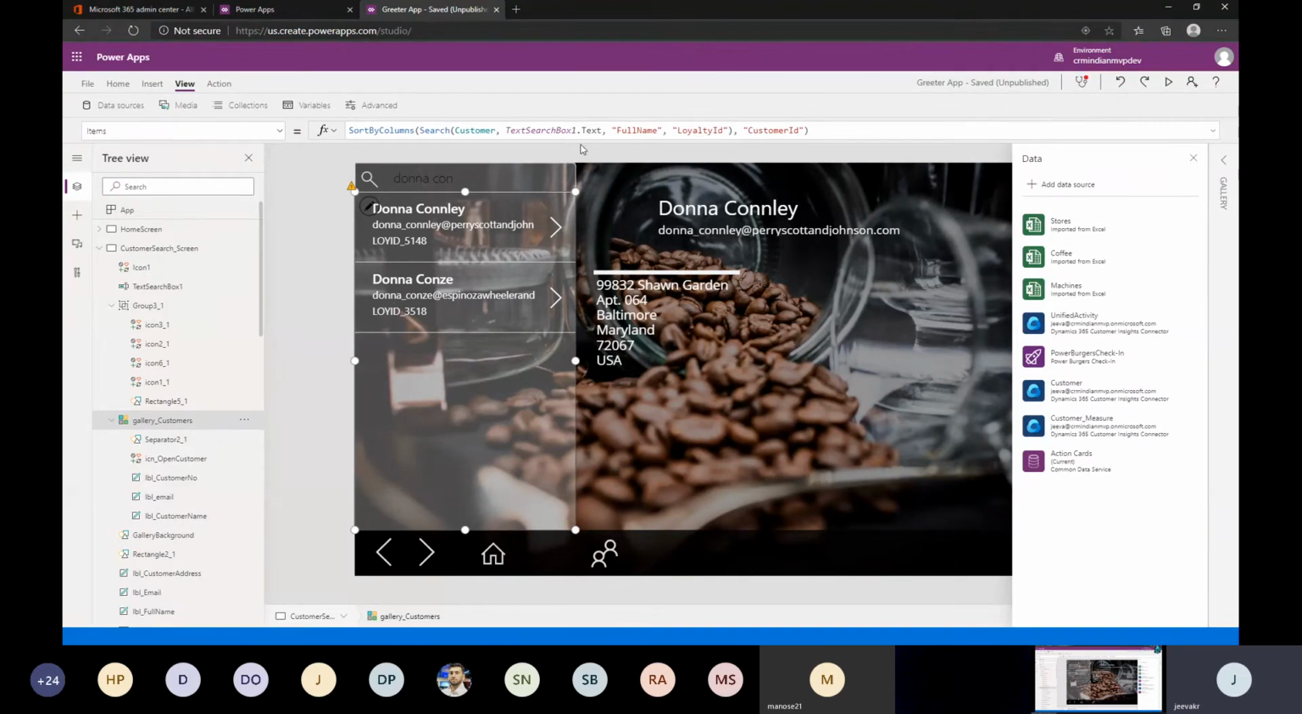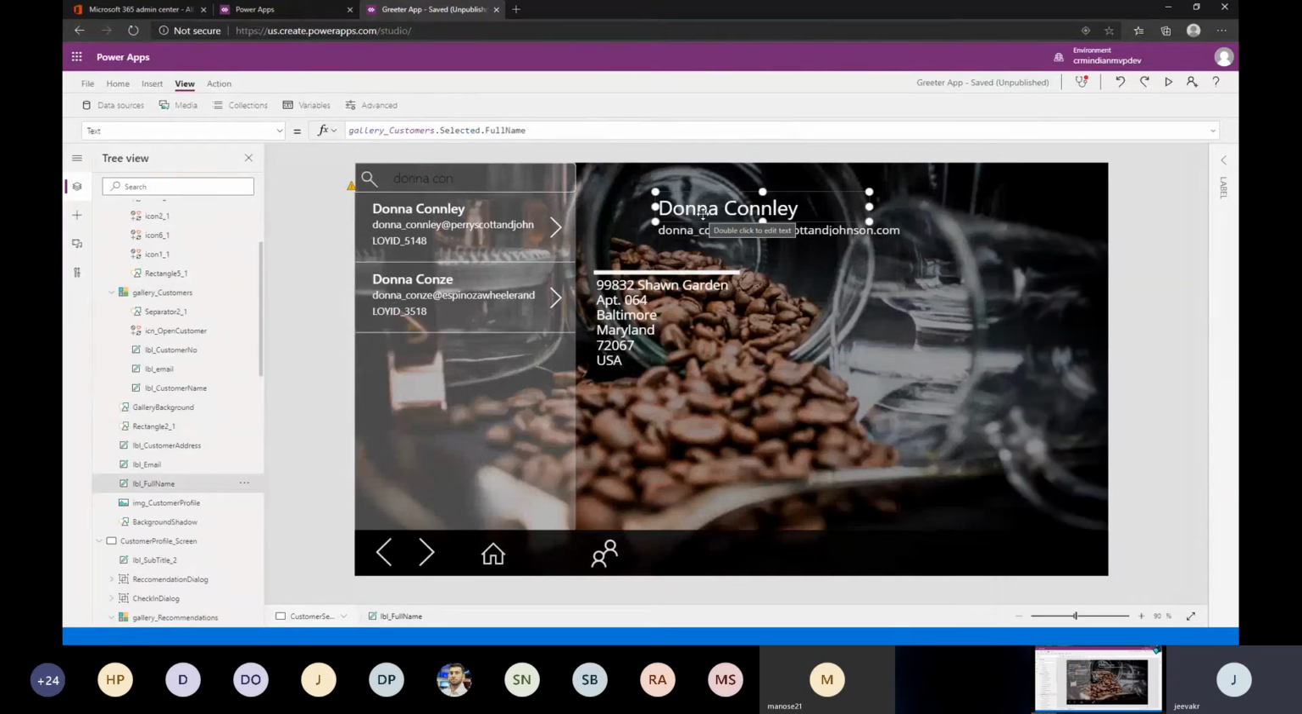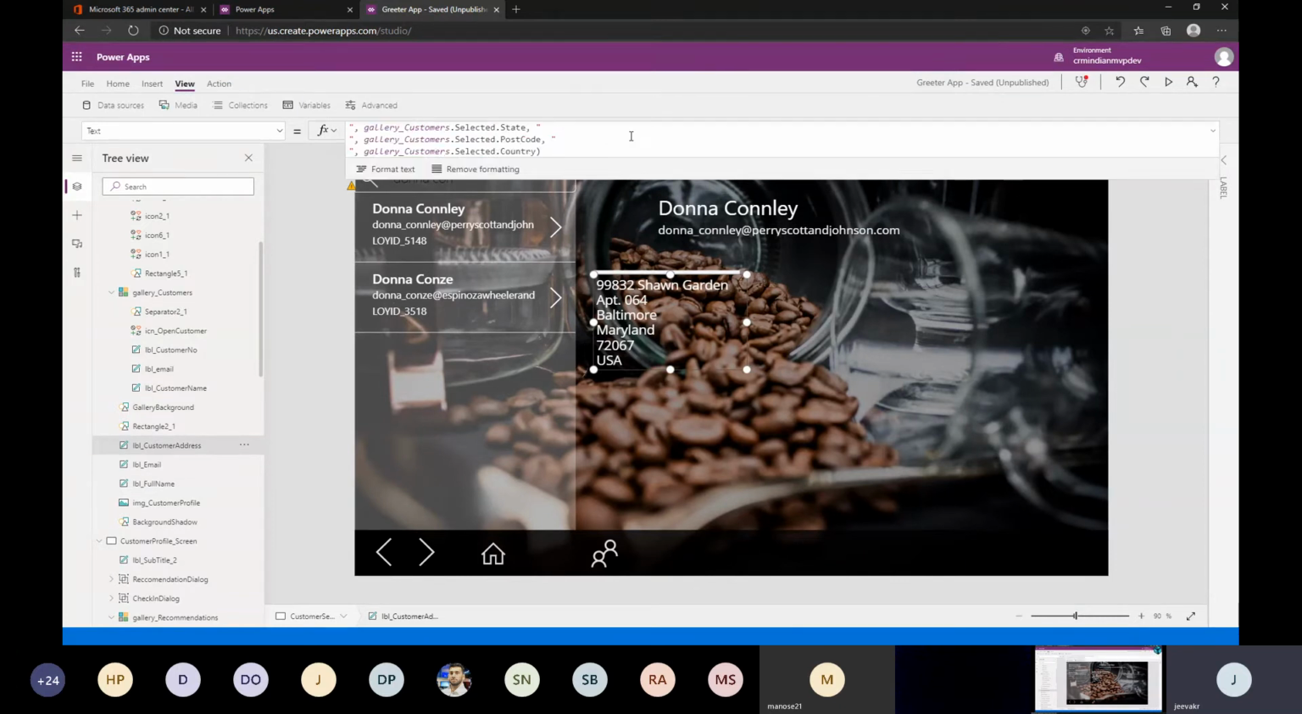We are filtering that using the search text box to filter the customer, right? And also here we just have plain simple labels. It's not complex stuff. So we have name, and we're just selecting gallery selected full name, email ID, gallery selected email ID, address, gallery selected address, that is a concatenation of street address, city, state, postal code, and country, basically.